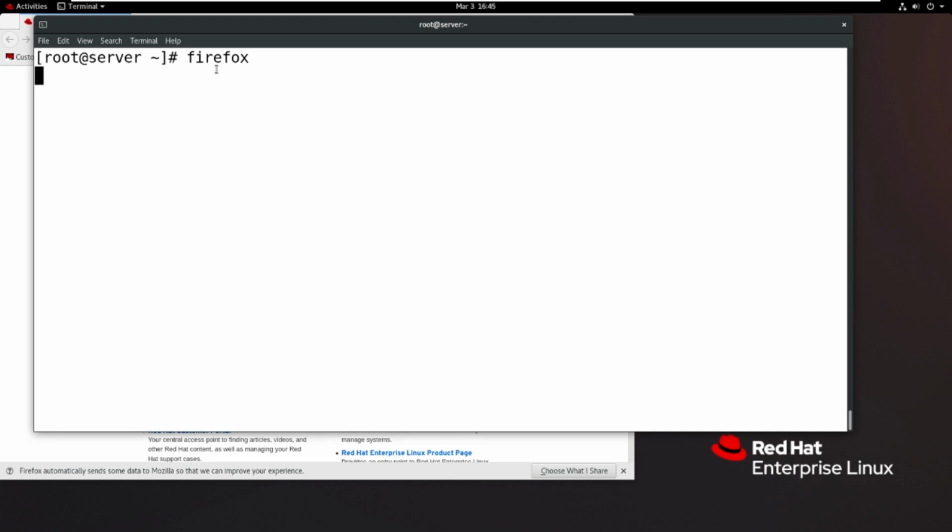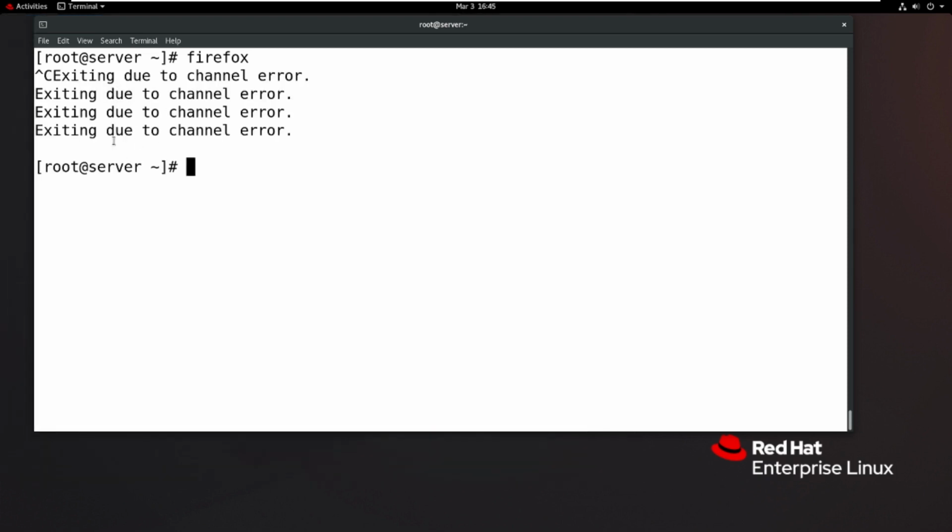Okay, now if you want to interrupt the foreground jobs, then you can use Control C or Control Z as the option. So if I press Control C, then the job is what? Successfully interrupted. It means you want to cancel any foreground jobs, we can use Control C or Control Z as the option.